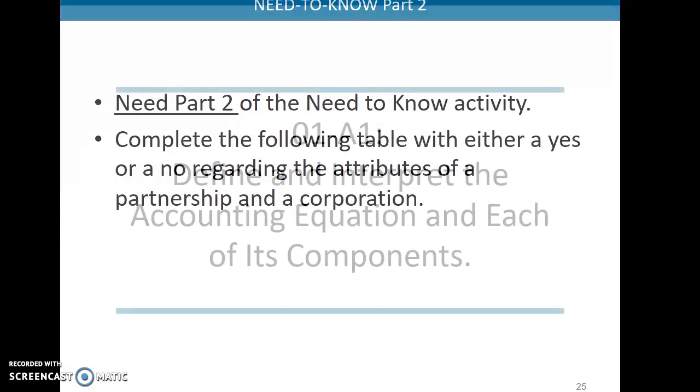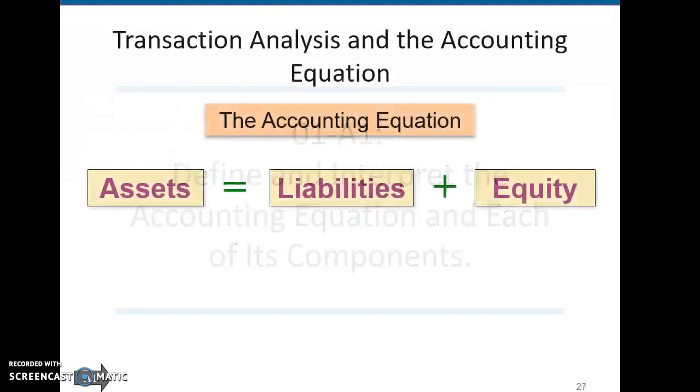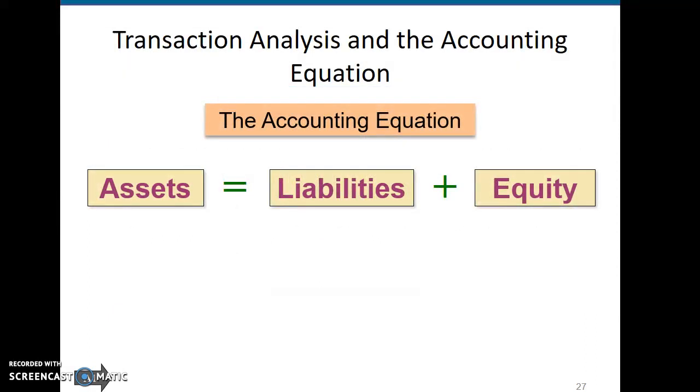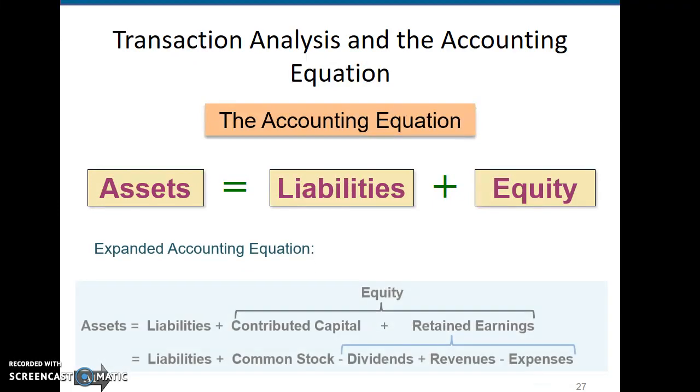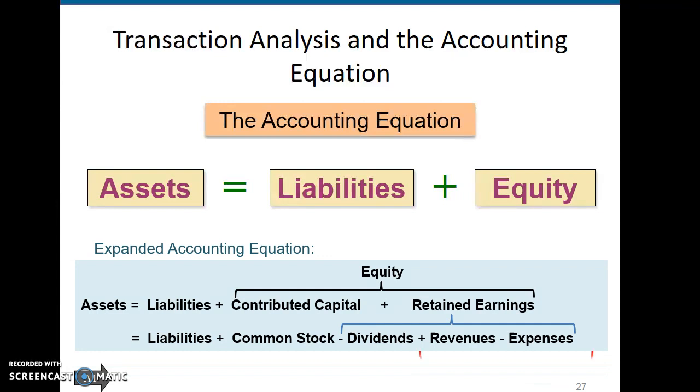Okay, let's move right along here. And let's just take a look at the accounting equation. The accounting equation, again, assets equals liabilities plus equity. If we expand that equation, we notice that equity consists of our contributed capital, which is the same thing as money that is put into the business, plus our retained earnings. Equity could also be common stock, which is stock that we actually gave out to individuals that invested in our business. We subtract any dividends that we paid, and the dividends are just simply thank yous to our investors.